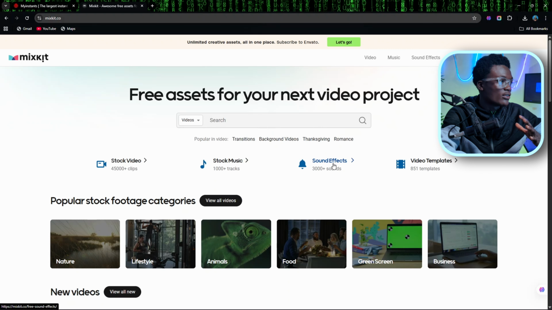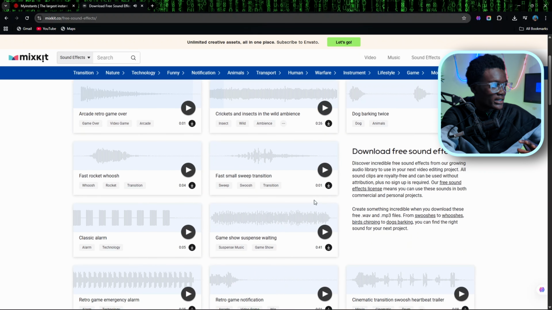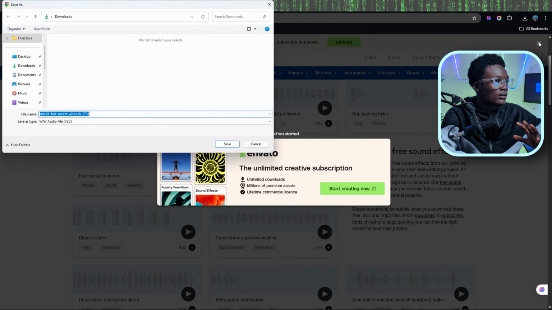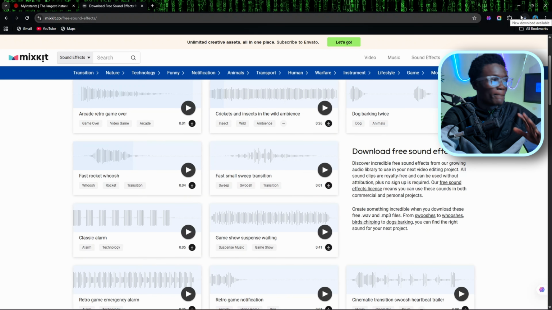So let's say sound effects, and then boom, you can actually listen to it before we download it. And pretty easy. You're not going to pay anything to download it. So here is how we're going to download it. Let's say we want fast rocket swoosh. So click on this, and then boom, we have it here where we want to download to. You click on save, and then within a minute you have it in our download place.